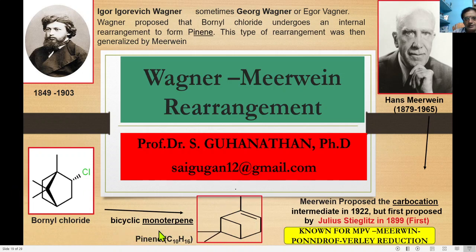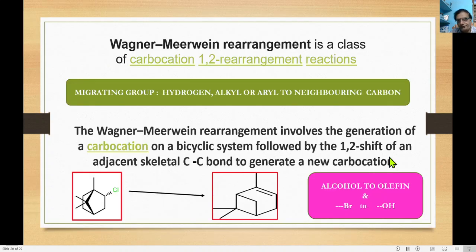Pinene is a bicyclic monoterpene. This conversion is known as the Wagner-Meerwein rearrangement. That's a modification of the things as given by Meerwein. As a whole, the Wagner-Meerwein rearrangement arises, and Hans Meerwein is known for the Meerwein-Ponndorf-Verley reduction, that is MPV reductions, and he has proposed the carbocation intermediate in the year 1922.